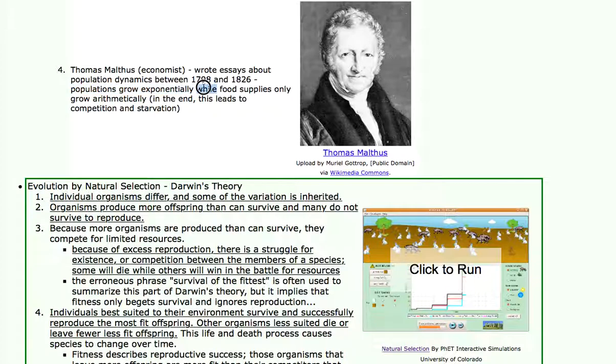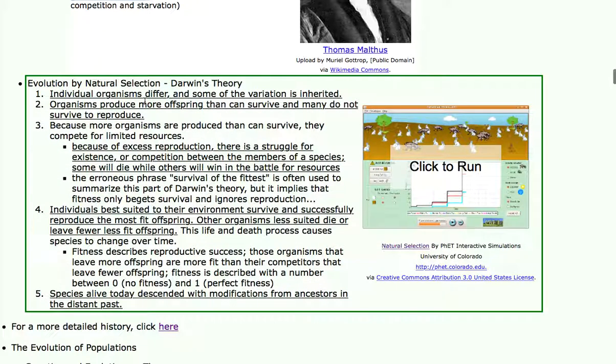On the other hand, food supplies only grow arithmetically, which brings up the conundrum: if life forms are growing exponentially, but their food is not keeping up, you have a problem of starvation and competition. And that gave Darwin the concept of the struggle for existence. So Darwin's theory, in summary, is right here in these 5 statements.